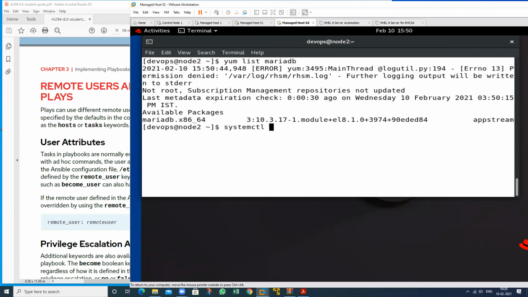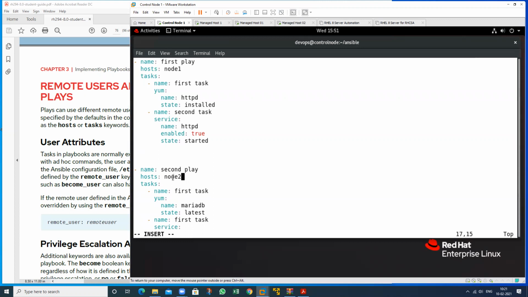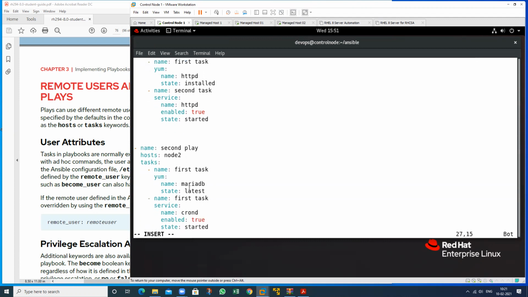And check the service also. systemctl status MariaDB. This service is not available. So what is my task? This is my node 2 machine. This is my first task: by using the yum command, install this particular package, the latest version.